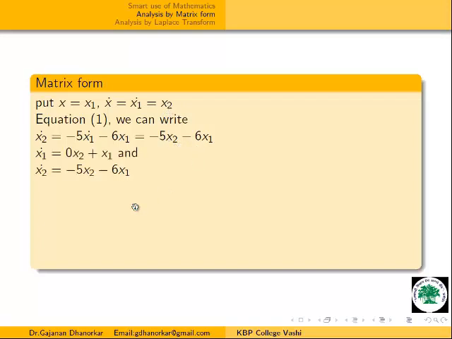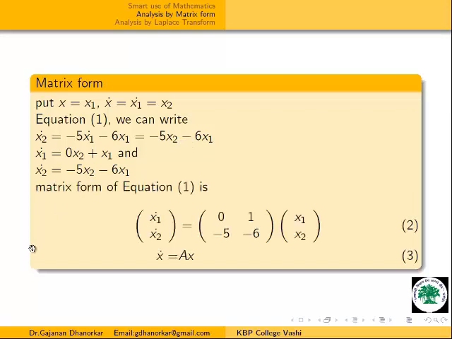Therefore, I will write x1 dot is equal to 0x1 plus x2, and x2 dot is equal to minus 6x1 minus 5x2. From this I will write the matrix as x1 dot, x2 dot is equal to 0 1, minus 6 minus 5, times x1 x2.